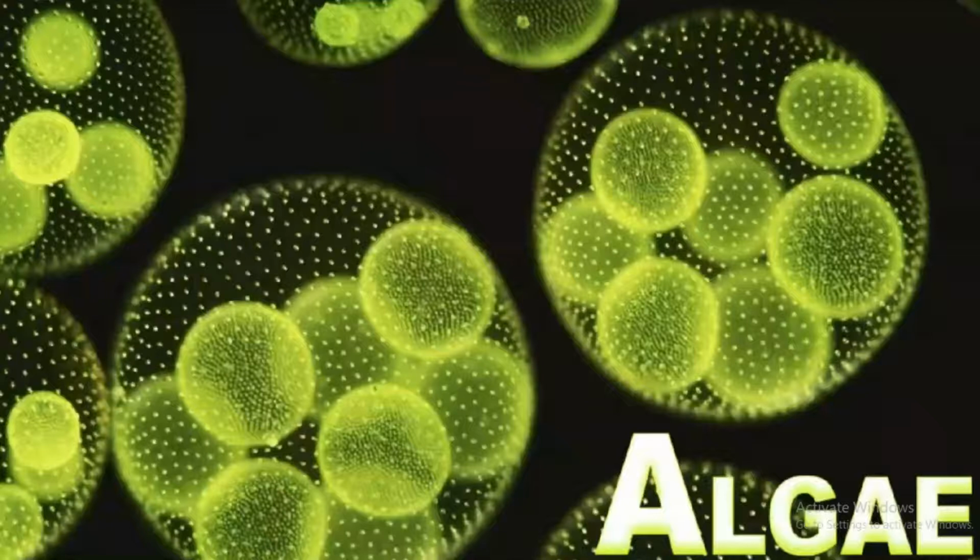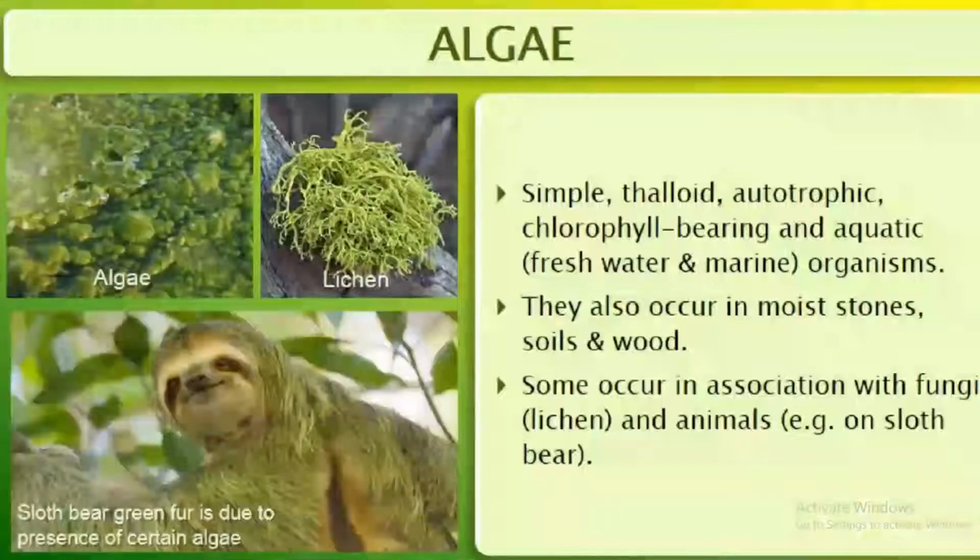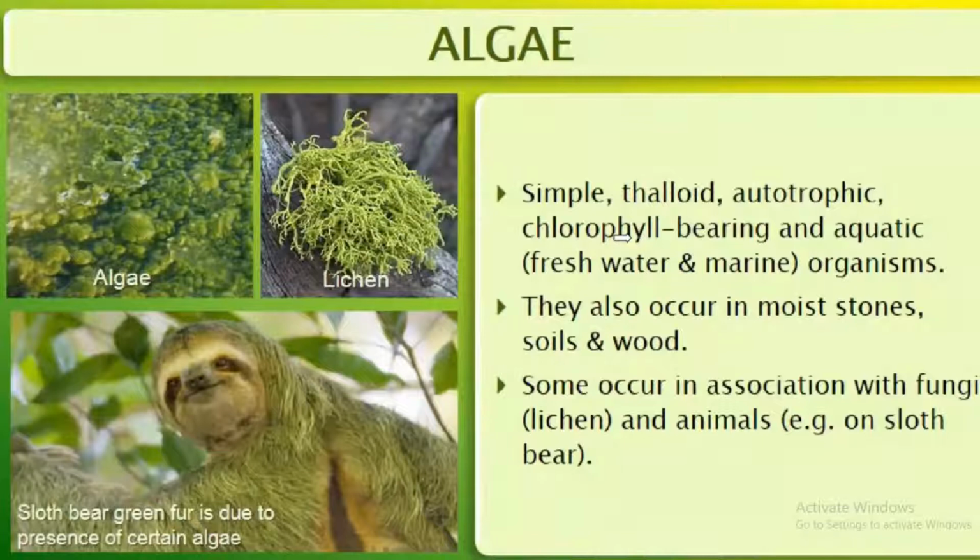First, algae. General characteristics of algae. They are simple, thalloid, autotrophic. They are able to prepare their food themselves, because they possess chlorophyll. They are aquatic, either freshwater or marine organisms. Then we can see them in moist stones, soils, and wood, etc.